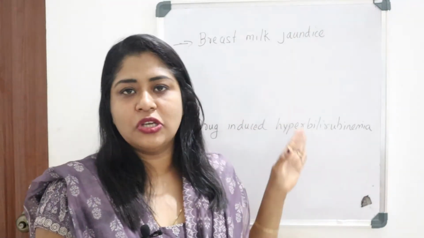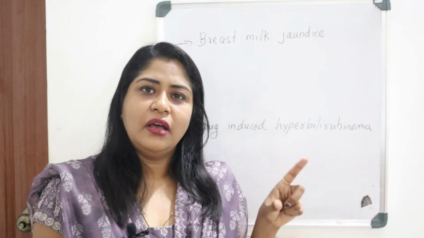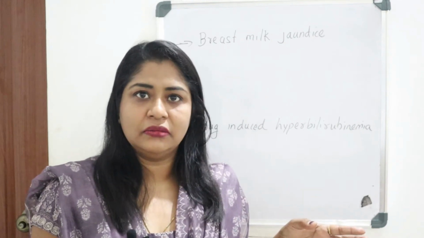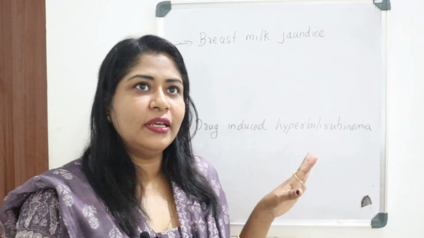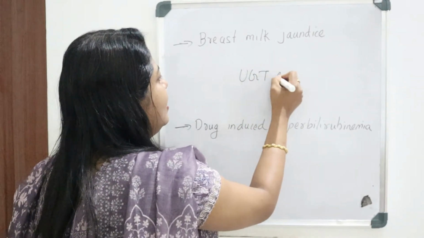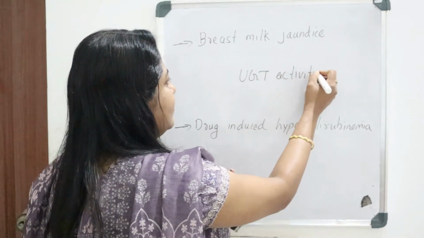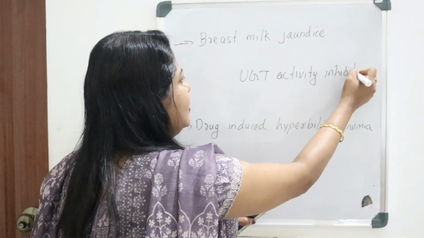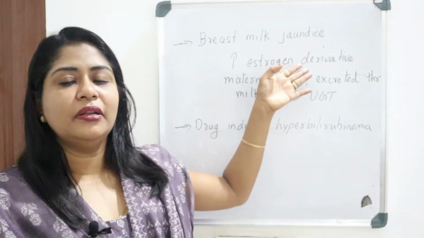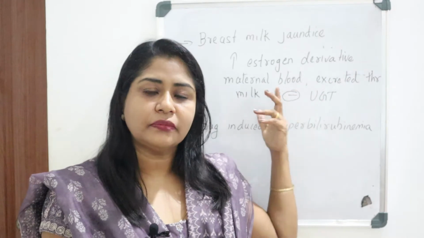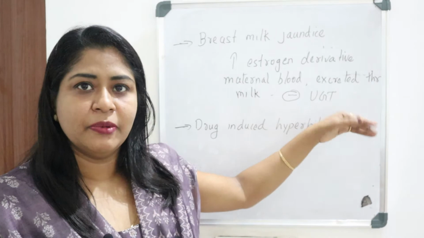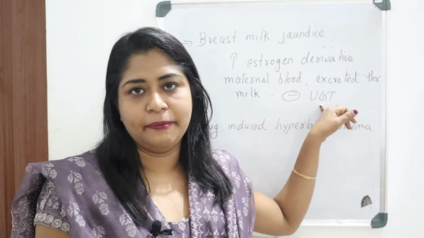Now coming to breast milk jaundice. Here the high estrogen derivatives in the maternal blood will be excreted through milk, and on reaching the baby, they will cause inhibition of glucuronide transferase activity. That is, UGT activity will be inhibited by the maternal estrogen derivative. As a result, there is unconjugated hyperbilirubinemia. The conjugation process will be inhibited because of the reduced activity of this enzyme.